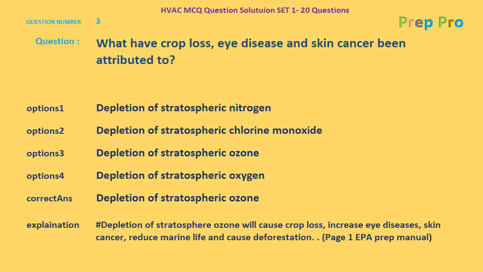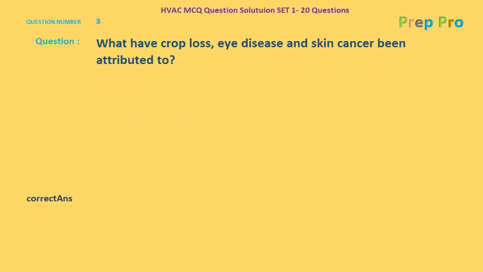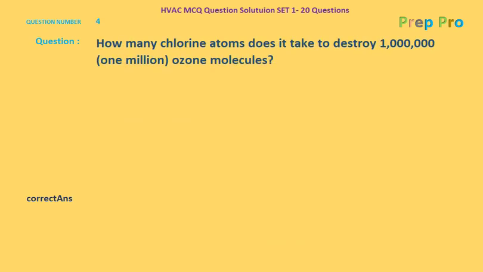Now we'll move forward to question number 4. How many chlorine atoms does it take to destroy 1 million ozone molecules? Let's look out for the options given. Option 1, 1, option 2, 10, option 3, 100, and option 4, 1000. As we know that one molecule of chlorine can destroy 100,000 ozone molecules, so it will take 10 chlorine atoms to destroy 1 million ozone molecules.